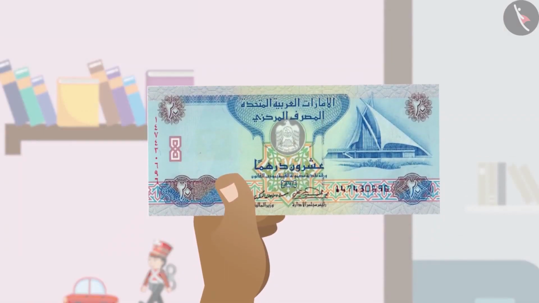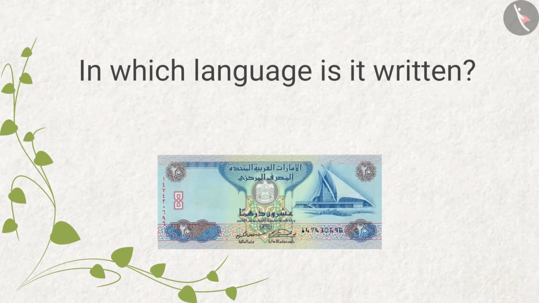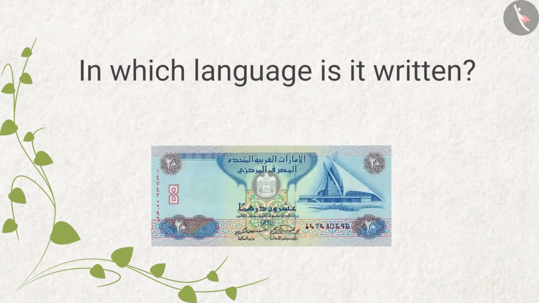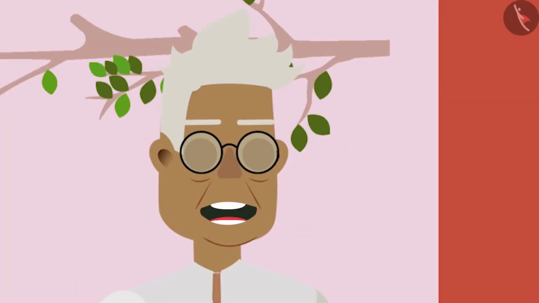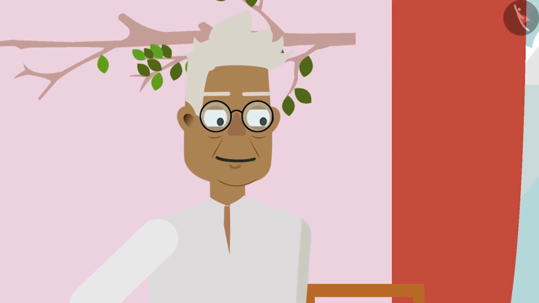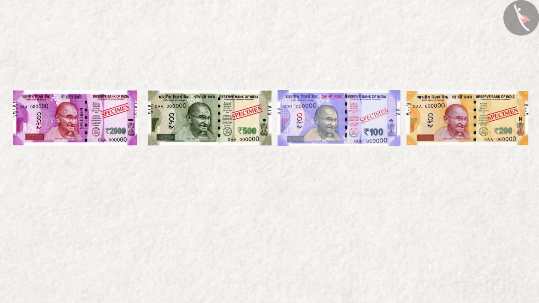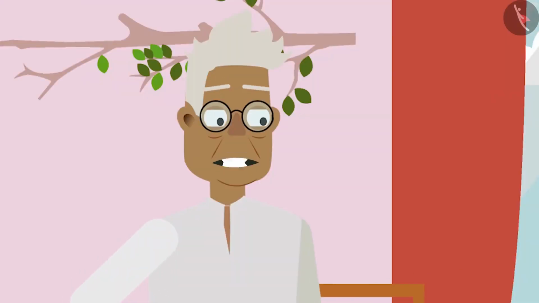In which language is it written, Grandpa? Have you ever seen a note from Abu Dhabi? In which language is it written? This is Arabic, Zia, and this note is of 1 dirham. Dirham? Dirham is the currency of the UAE, just like we have rupees here. Oh, I forgot to ask Dad about it. It is okay. Your grandpa is very wise.